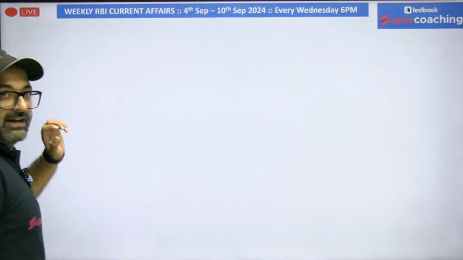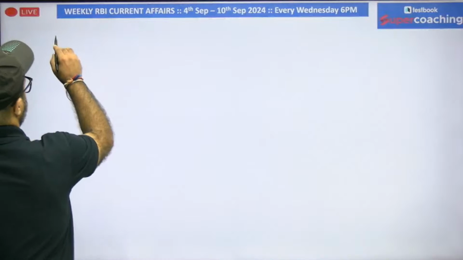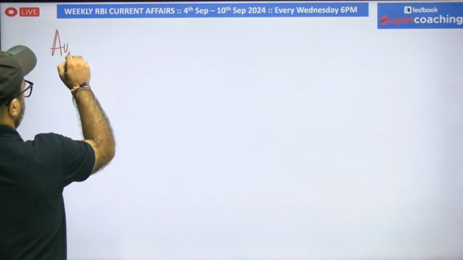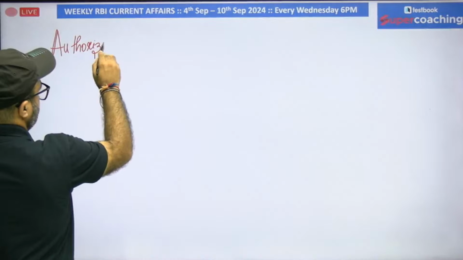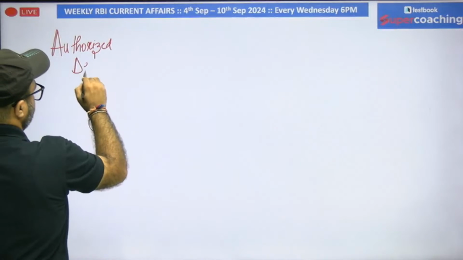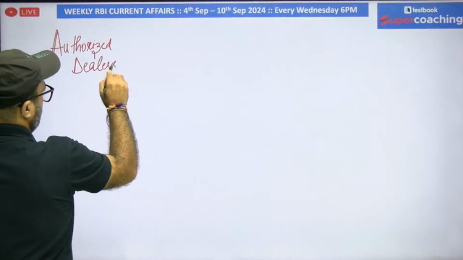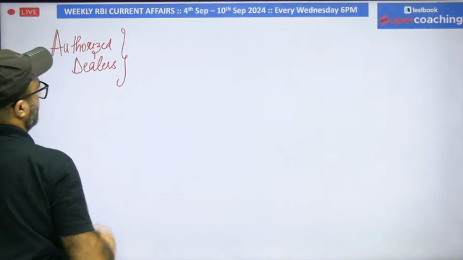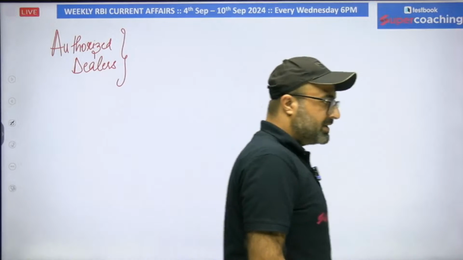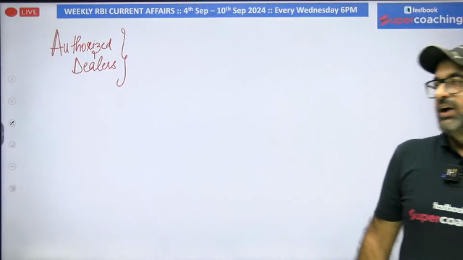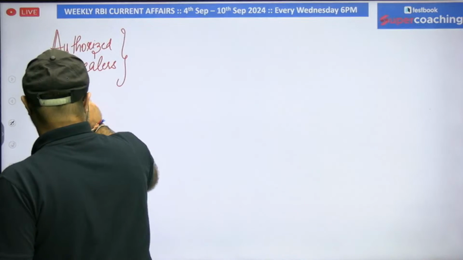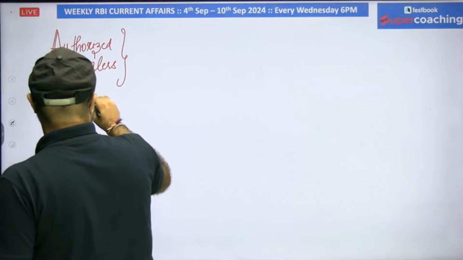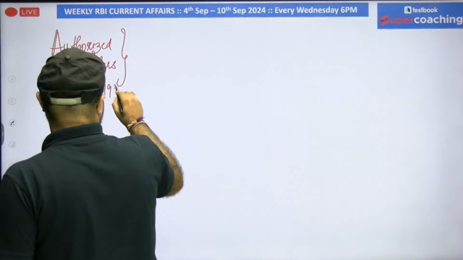Let's move on to the next point. The next point we have is authorized dealers. Authorized dealers are defined under the Foreign Exchange Management Act 1999.